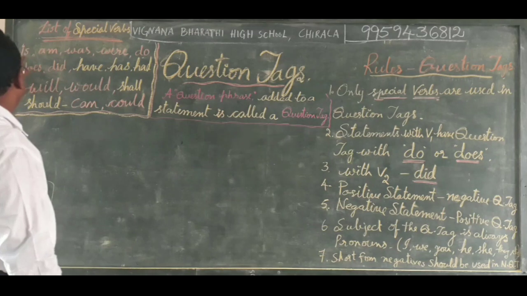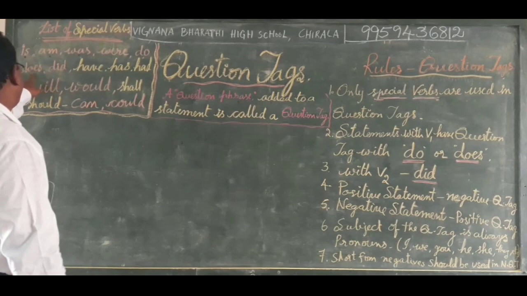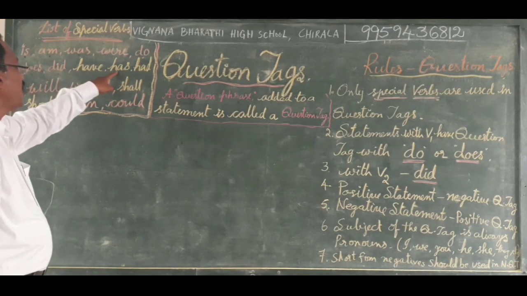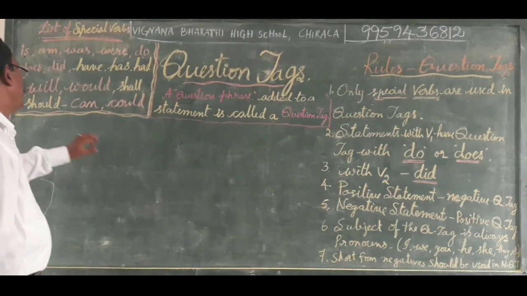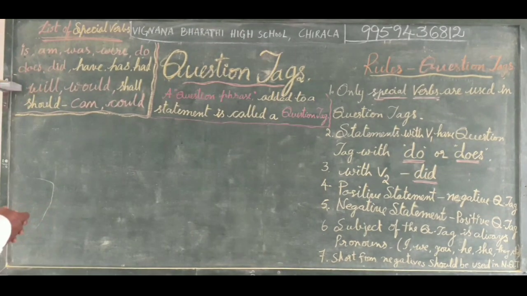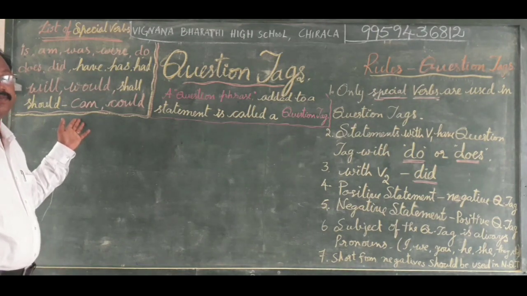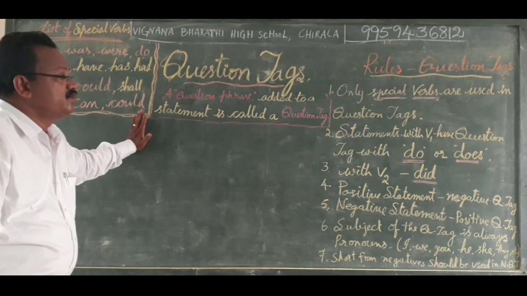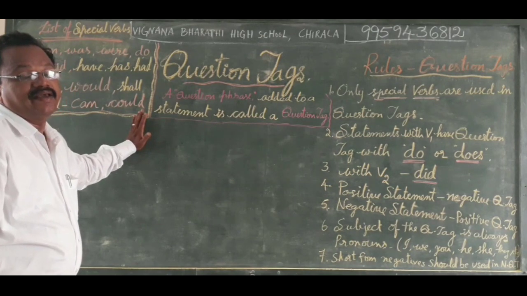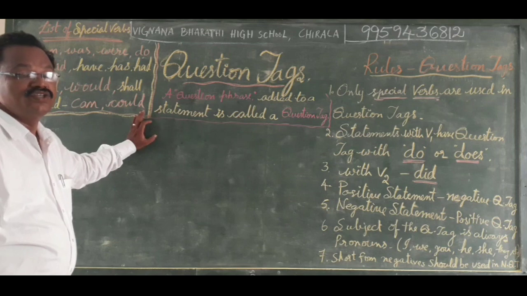They are is, am, was, were, do, does, did, have, has, had, will, would, shall, should, can, could, and so on. These are the special verbs, the list of special verbs or helping verbs or auxiliary verbs or be forms. Now we start taking some statements to add a question tag to.